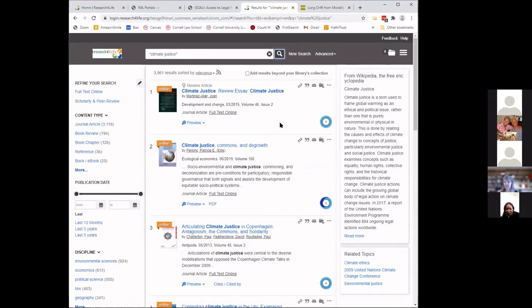Now, if my topic is generally climate justice, I am getting good results at the top because Summon by default organizes my results by relevance. So this is a relevance sorting of results. And so it is helpful to know that right at the top, I have a review essay, for example, on climate justice. And if I want to read this article, I would simply click the full text online link below the title. And this is from 2015.